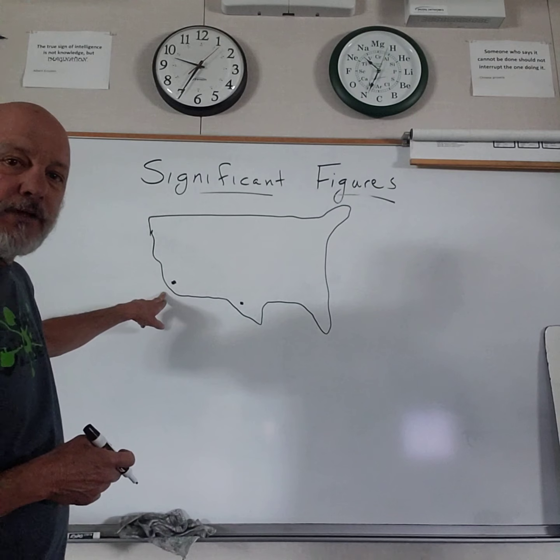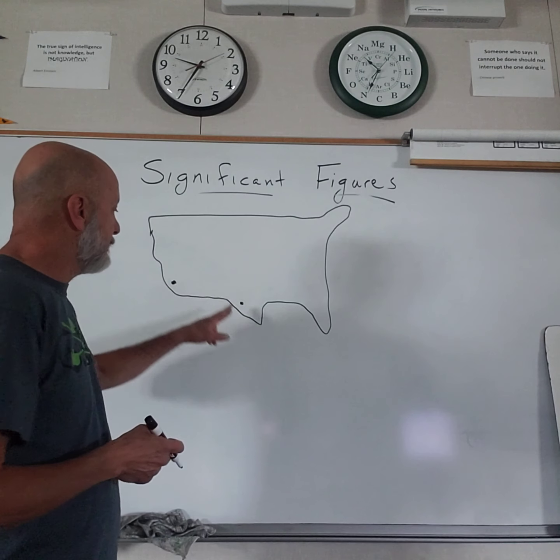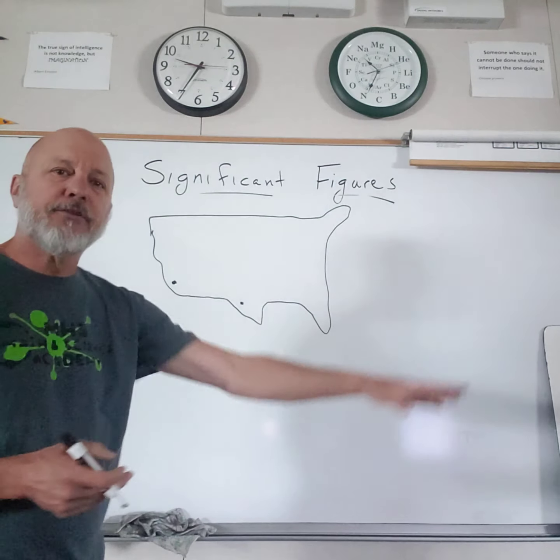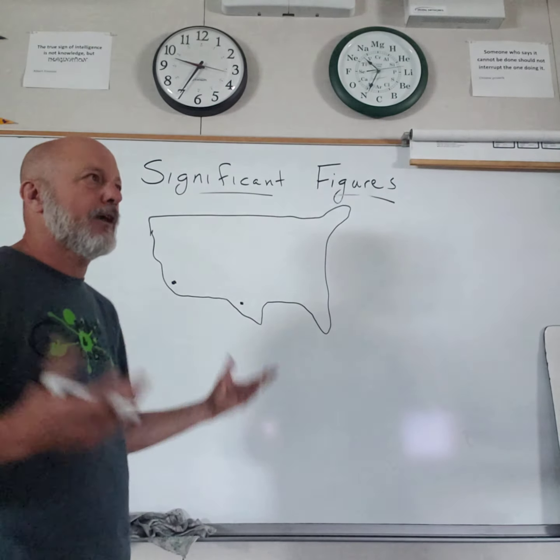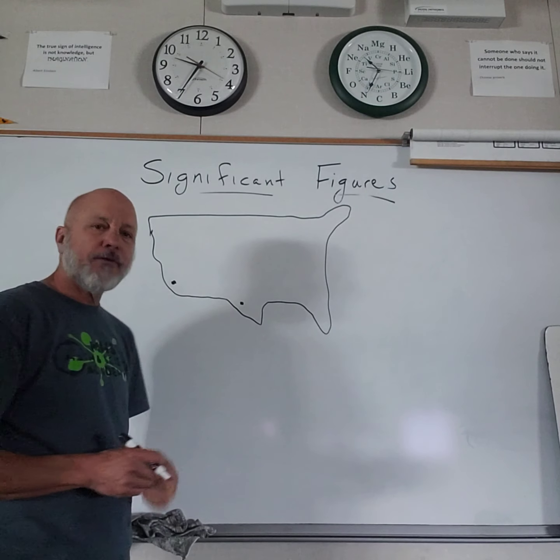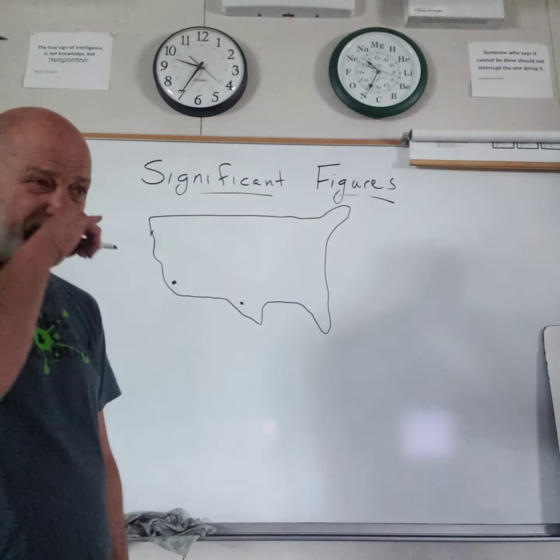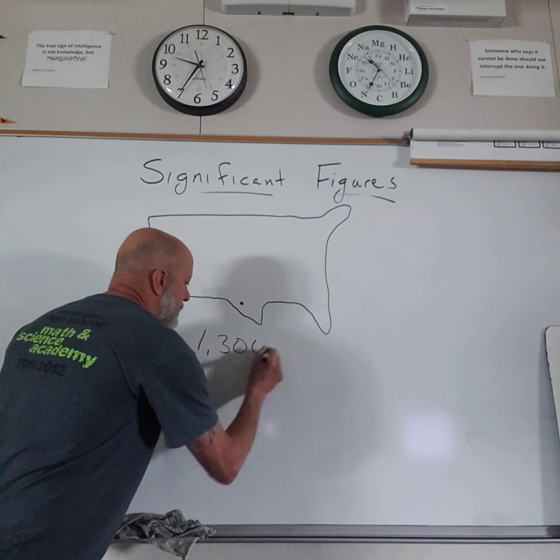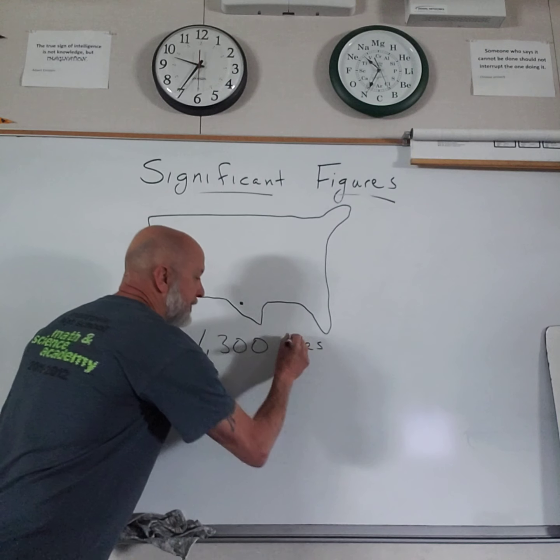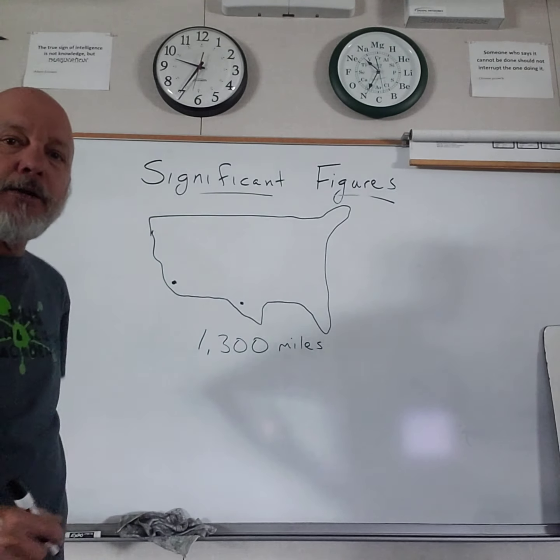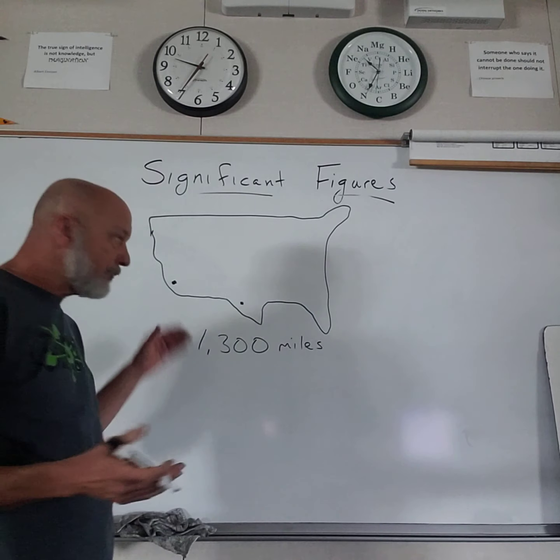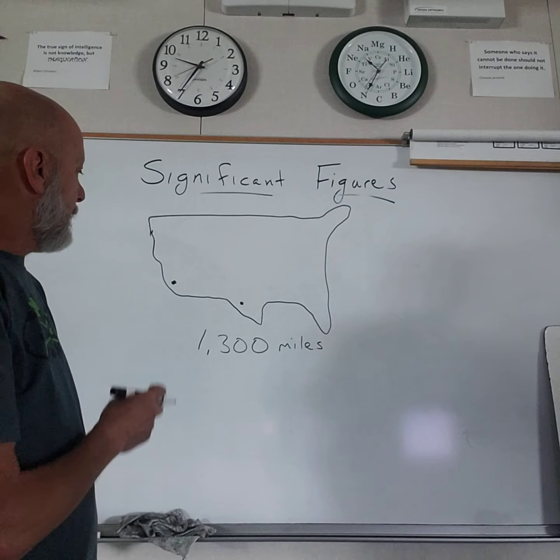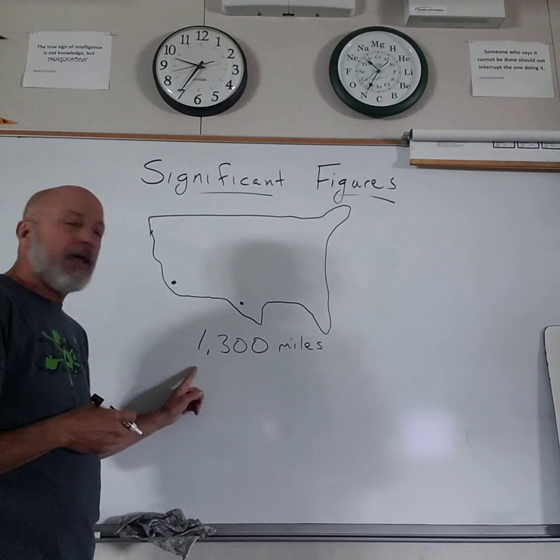Let's say I want to go from Monrovia High School, or from Monrovia, California, to San Antonio, Texas. And of course, normally we would Google Maps it, but that's taking the roads and stuff. Let's say I'm going to fly. So I want to know how far is it as the crow flies. And somewhere I had remembered something, and someone said, oh yeah, it's 1,300 miles. I don't know if that's actually accurate, I think it's close to that. That's 1,300 miles as the crow flies. Again, I can't use Google Maps because the roads aren't going straight there. So that number is an estimate, right?